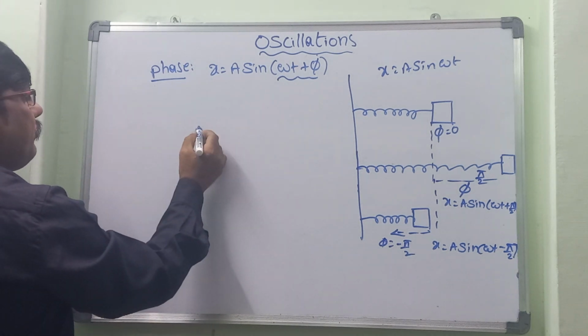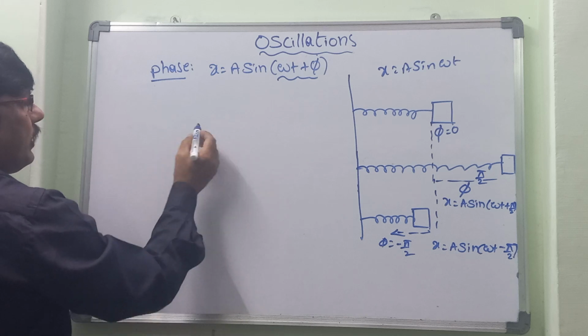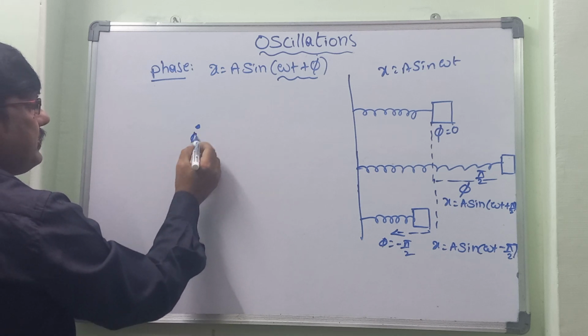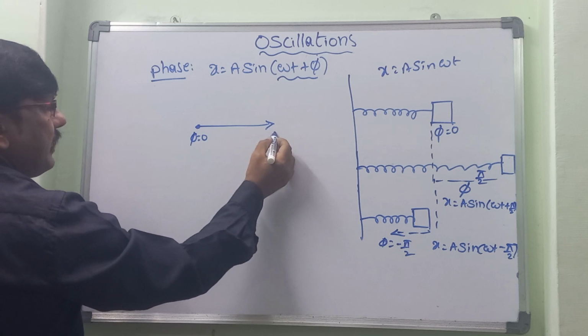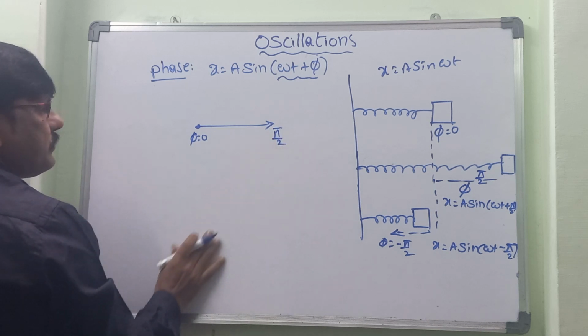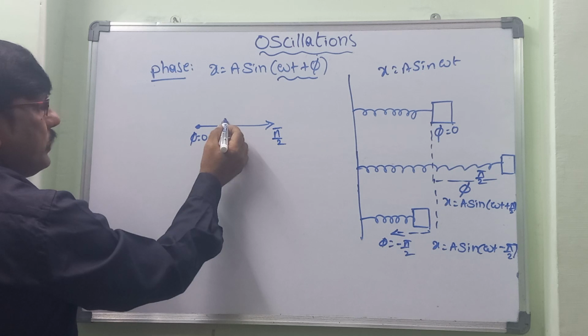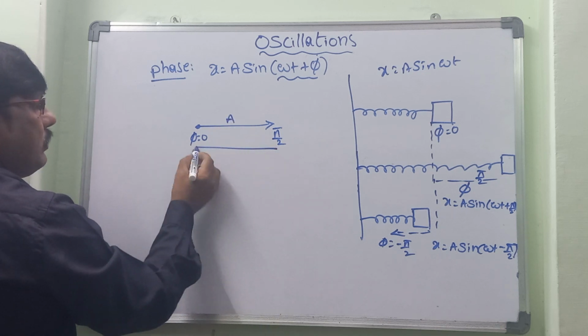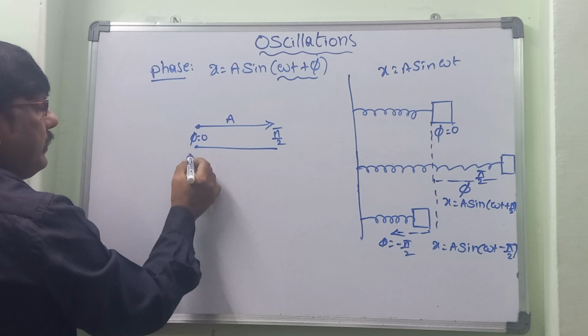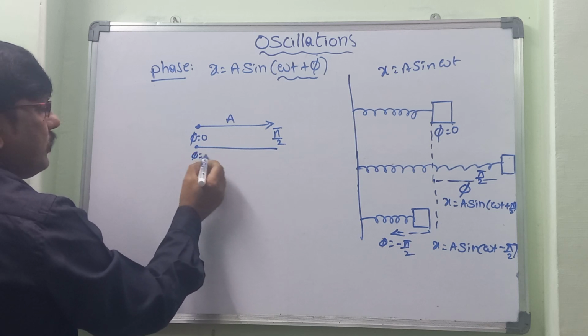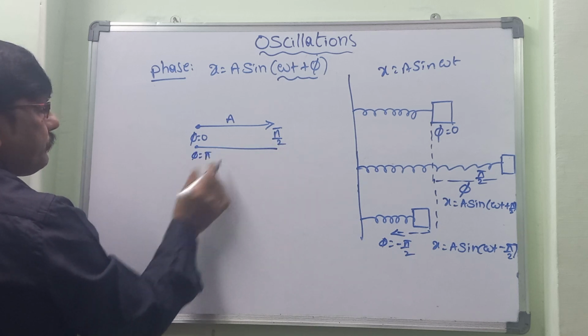For example, if a particle is at the mean position with phi equal to 0 and it travels towards this side, it has traveled pi by 2, so its phase is pi by 2. Now let us assume that it covers a displacement of a. Again it travels towards this side to the mean position, and this will be considered phi is equal to pi.